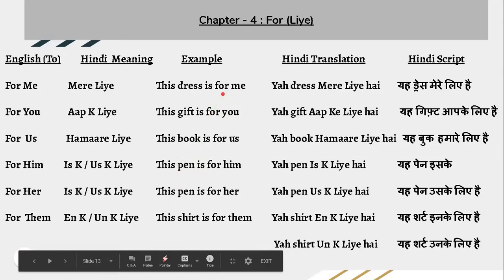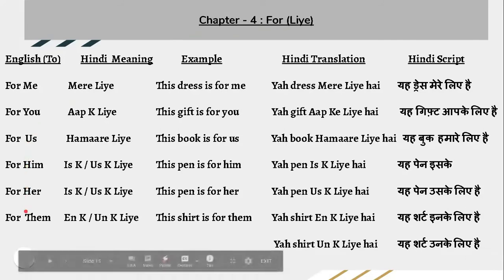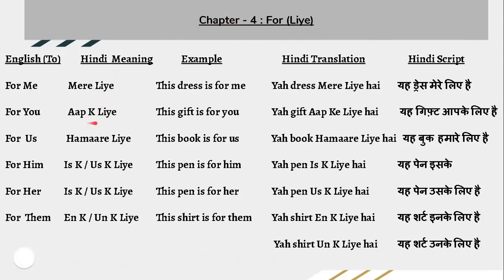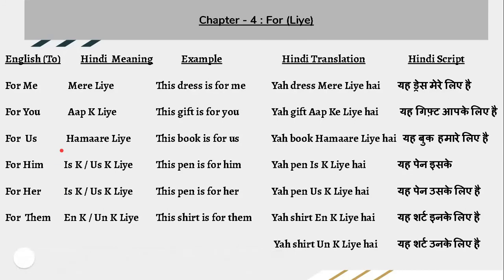This is the slide in which I am going to explain for me, for you, for us, for him, for them. For is called in Hindi liye, and in the sentences it is used with ke except for me and for us. Here is a standard sound which is used with for you, for him, for them. It means the sound ka ki is not used with for. Let me explain the whole slide.